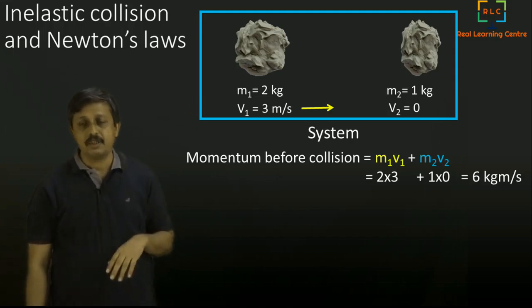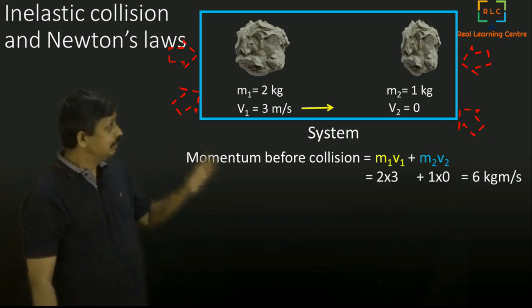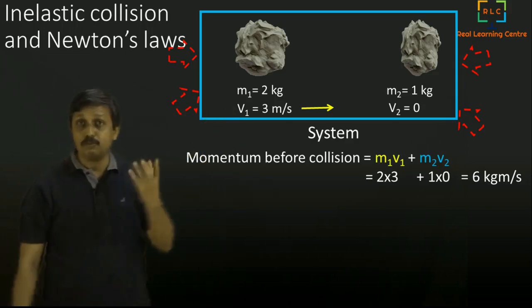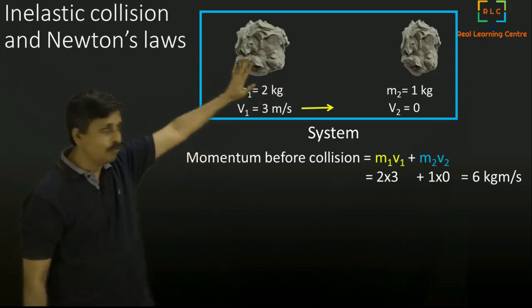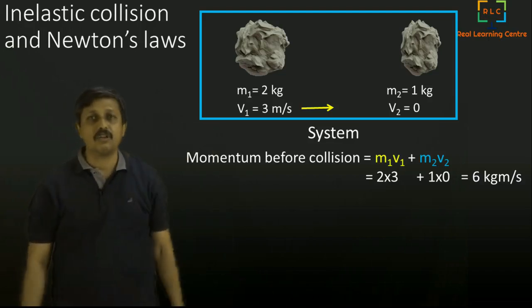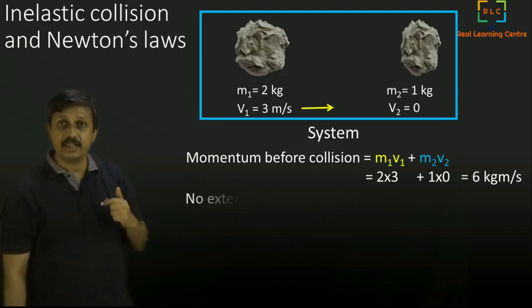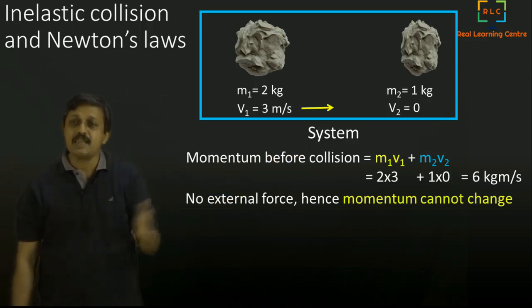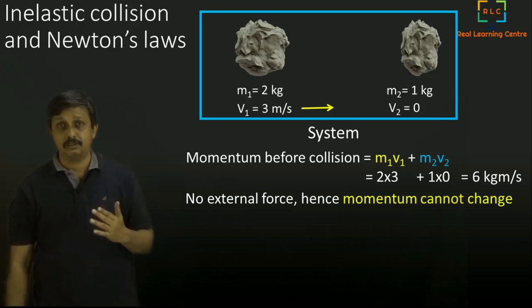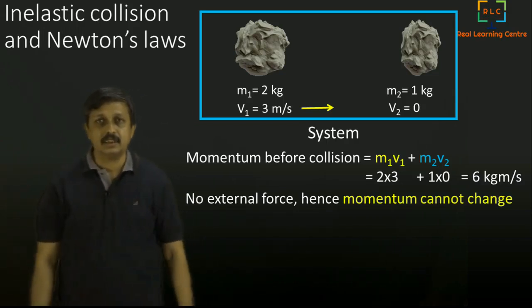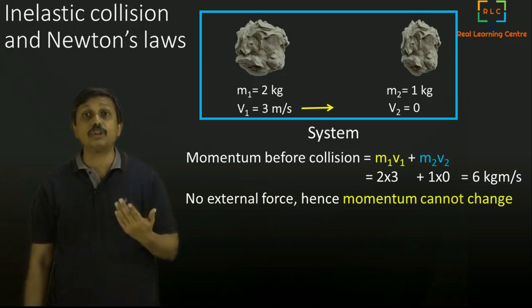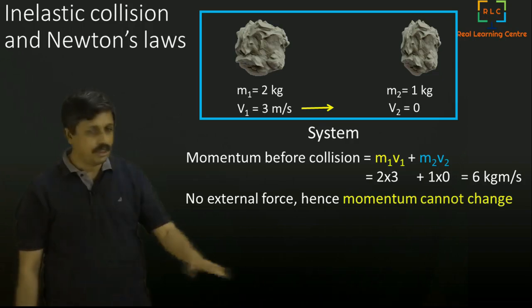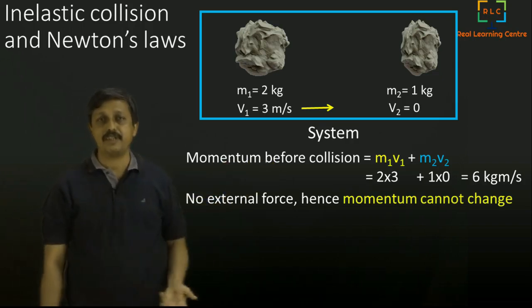Now are there any forces acting on that? If I put arrows, there will be forces, so I will not put the arrows. So there are no forces acting on this system. When no forces are acting on the system, we can clearly say that the momentum of the whole system cannot change, because Newton's second law says that rate of change of momentum is proportional to the force. So force is 0, rate of change of momentum is 0. That means you are going to have no change in the momentum.